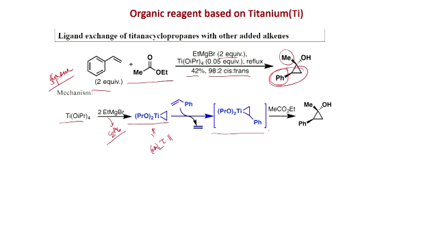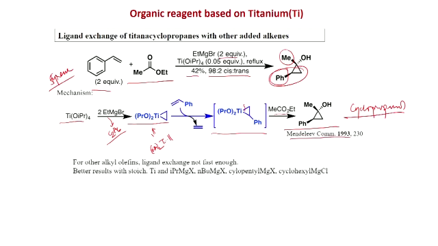After ligand exchange, you get this styrene motif. So, phenyl-substituted titanium cyclopropane is formed, and now this carbon-titanium bond will break first to this addition, and then the cyclization will happen to get this cyclopropanol. So, this ligand exchange is very much important. This was published in 1993.